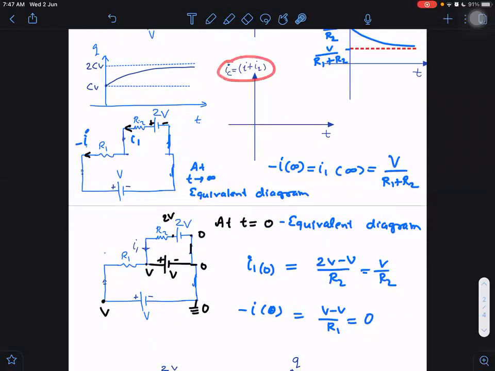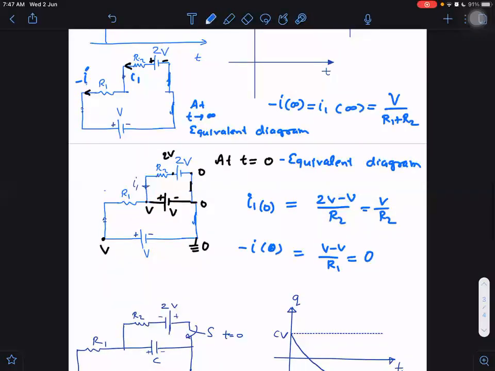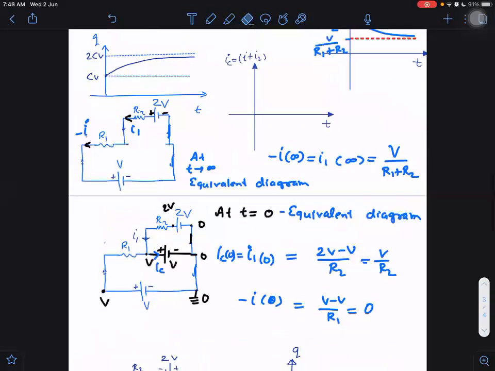What about IC? V by R2 at 0. IC, initially, this I1 is also equal to IC, right? I1 is also equal to IC because this current only goes through this. So I can say this is also equal to IC. IC at 0 is also equal to V by R2 at 0.